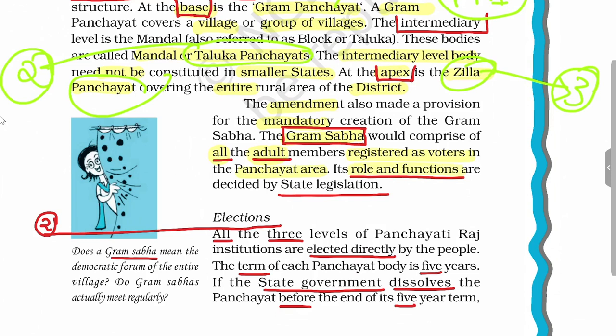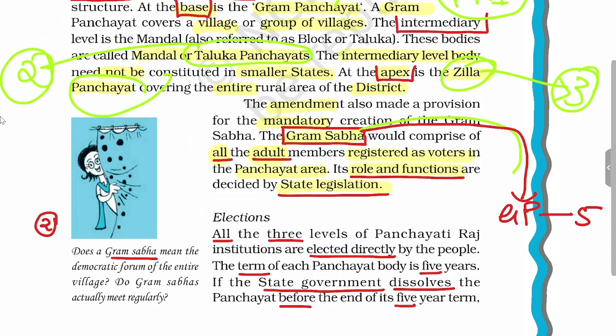The role and functions of such a body will be decided by state legislation. From this body of voters, the Gram Sabha, the Gram Panchayat will be created. The Gram Panchayat is a body of 5 people, and the Gram Sabha is a body of all the adult members of the panchayat area. Now we'll see the manner of elections which are conducted. This is point 3; the second point is related to elections.